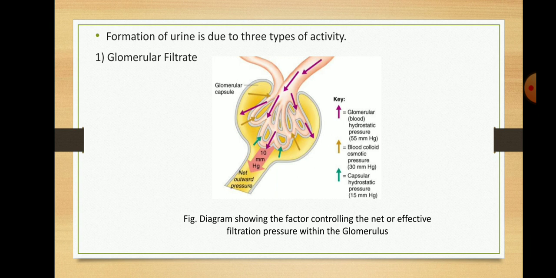Ultrafiltration takes place in the Malpighian body, which acts as a biological filter. Its histological structure shows that a very thin membrane, about 2 micron thick, separates blood in the afferent arterioles from the cavity of the capsule, and it also has micropores of about 800 to 1000 angstrom diameter and functions like a sieve.